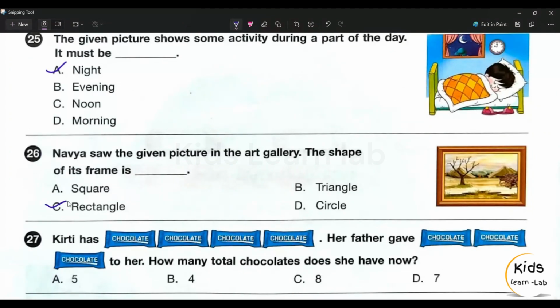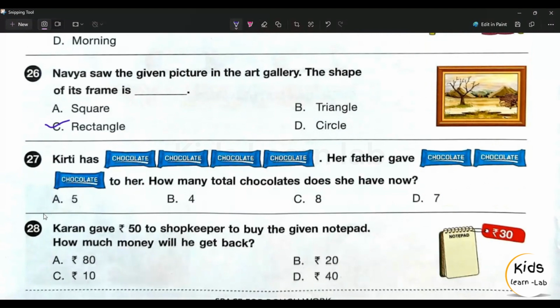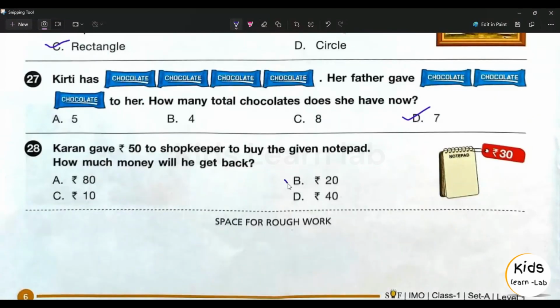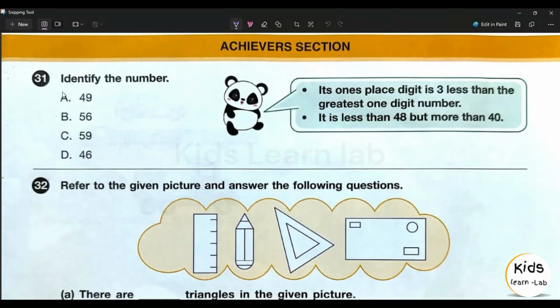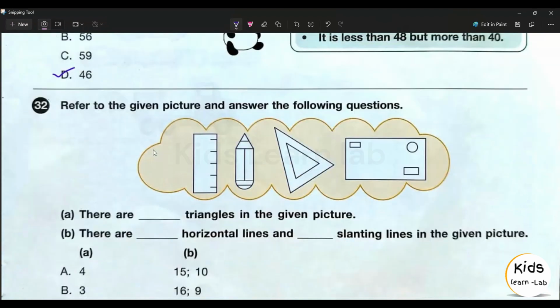26th question, answer is option C. 27th question, answer is option D. 28th question, answer is option B. Now the Achievers section. 31st question, answer is option D.